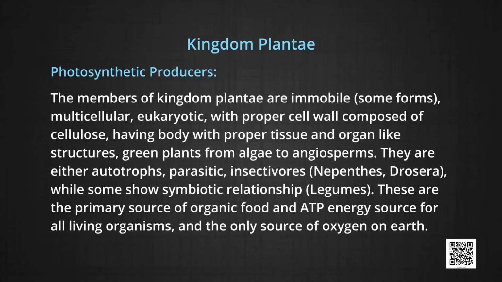The members of Kingdom Plantae are immobile. Some forms are multicellular, eukaryotic with a proper cell wall composed of cellulose, having a body with proper tissue and organ-like structures. Green plants from algae to angiosperms. They are either autotrophs, parasites, or insectivorous like Nepenthes, Drosera, etc., while some show symbiotic relationship like legumes.